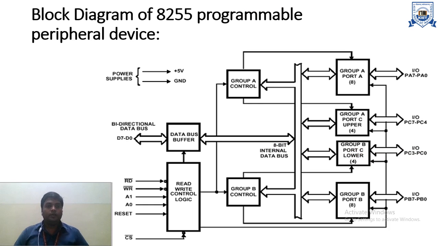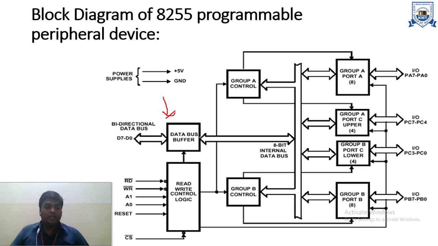Now we are moving towards the block diagram of 8255. In 8255 we have different units. The first one is known as the data bus buffer. The size of this data bus buffer is 8 bits, and this 8-bit information may contain the data information, and it may also contain the control information. It depends on the situation: the microprocessor is sending data information as well as control information. If it is sending control information, then the data bus buffer contains the control information.